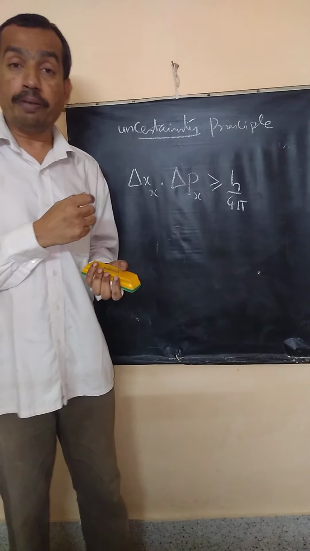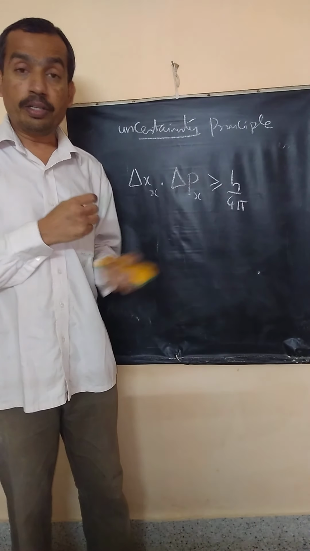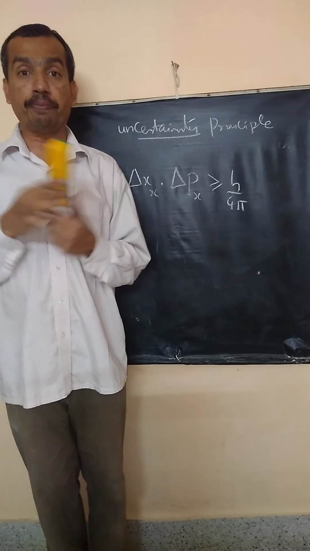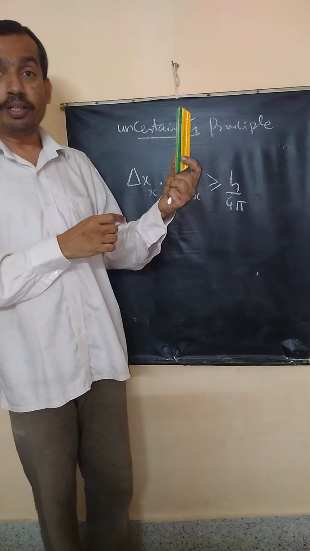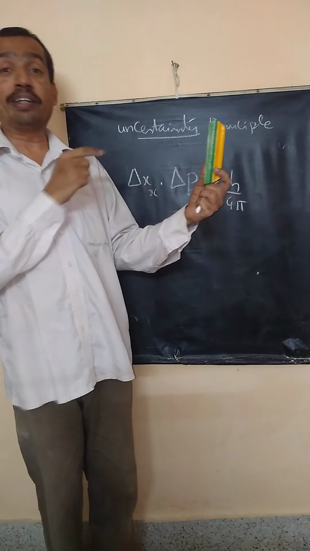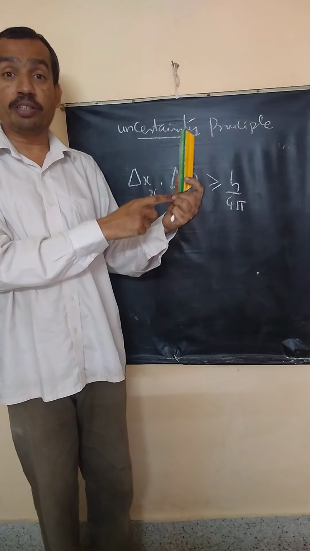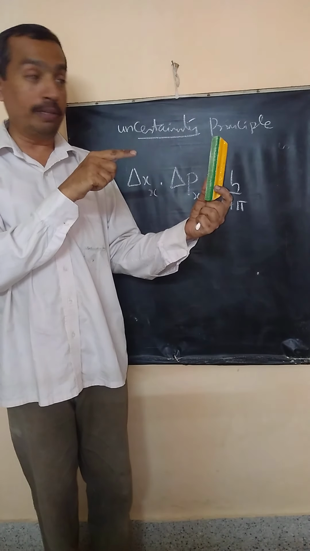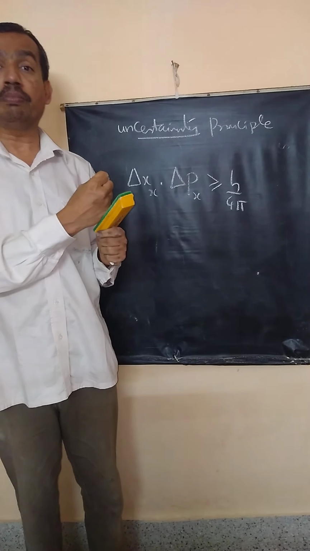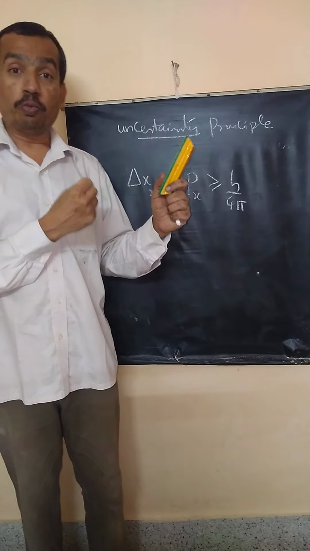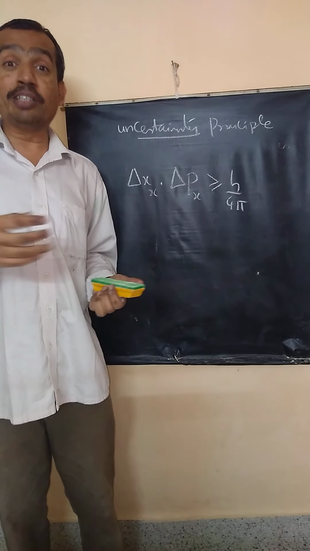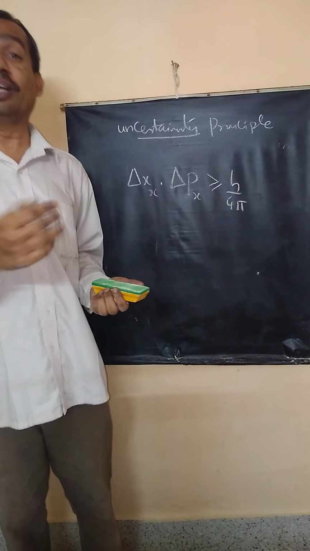You may say the exact position can always be found out. For example, I am holding a duster here and I know its position. But do you know how I know it? I have to send a light beam, it gets reflected back, and the light photon tells me the duster is here. But don't you think the light beam, when it hits it, pushes it, imparts a small momentum? So the measurements we consider to be exact, they really are not exact.